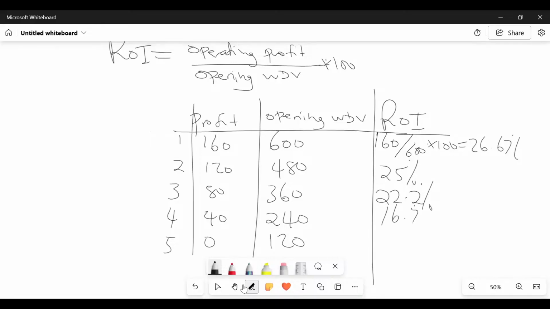16.7%. 0, the last one is 0. So then what will be the average ROI? Add the 5, divided by 5. Even 0 is a number. So you take 26.67 plus 25 plus 22.2 plus 16.7 plus 0. Whatever you get, you say divided by what year? By 5. And then you give us the average ROI. So our average ROI will end up 18.1 something.